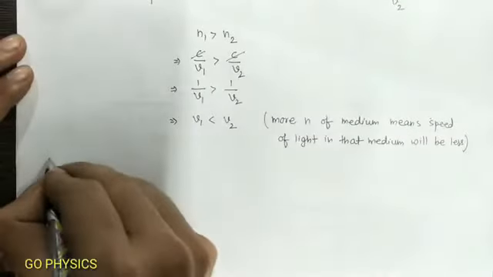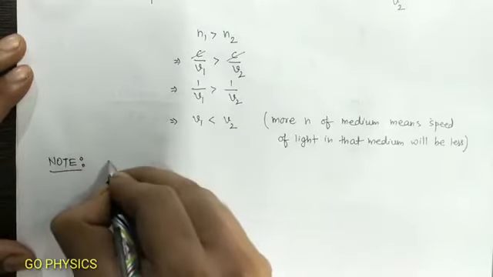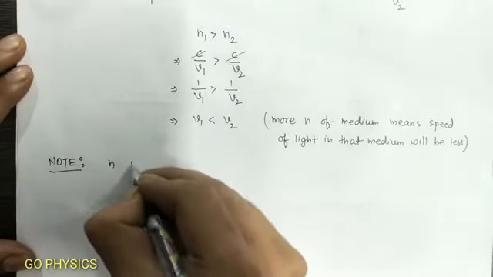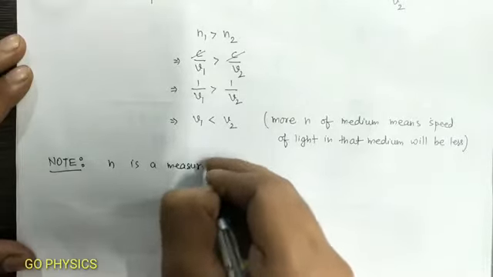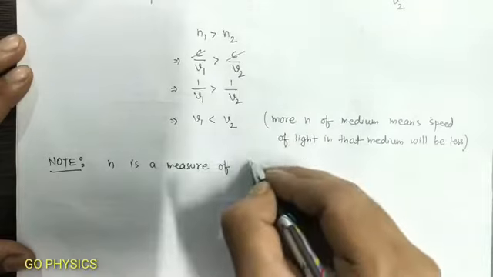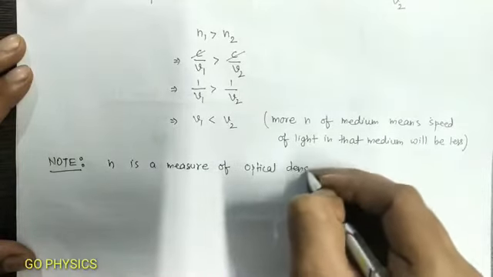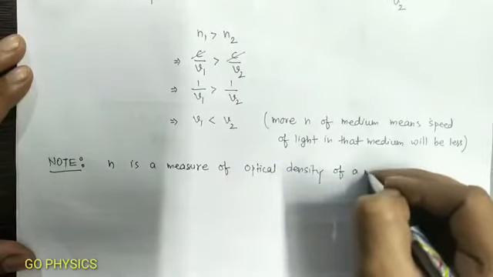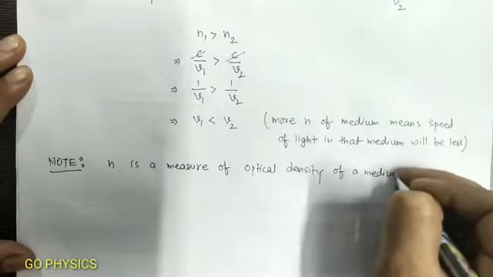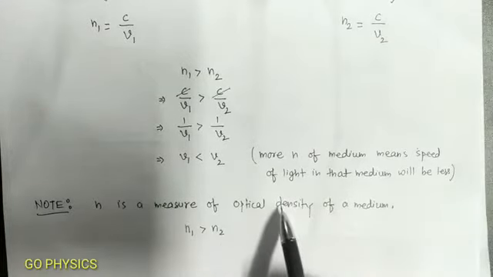Now write a note. Refractive index is a measure of optical density of a medium. Optical density is a term completely different from mass density.